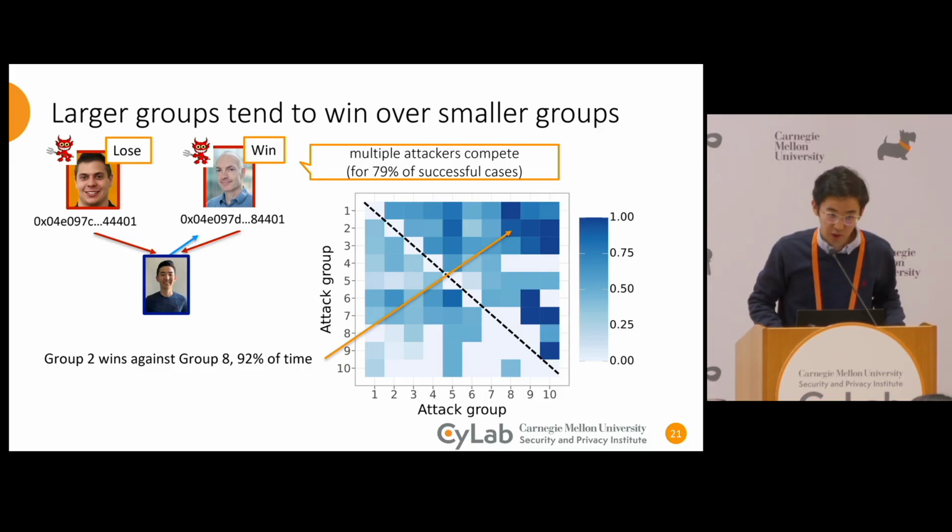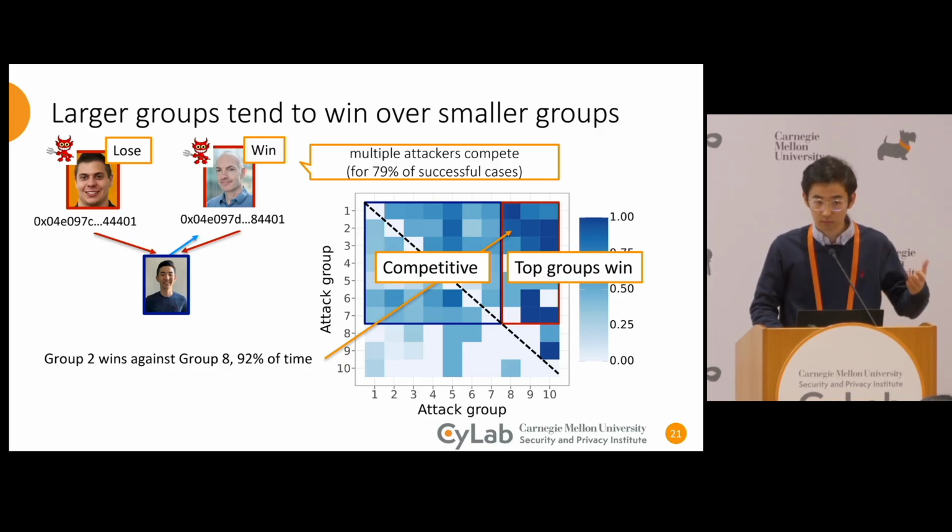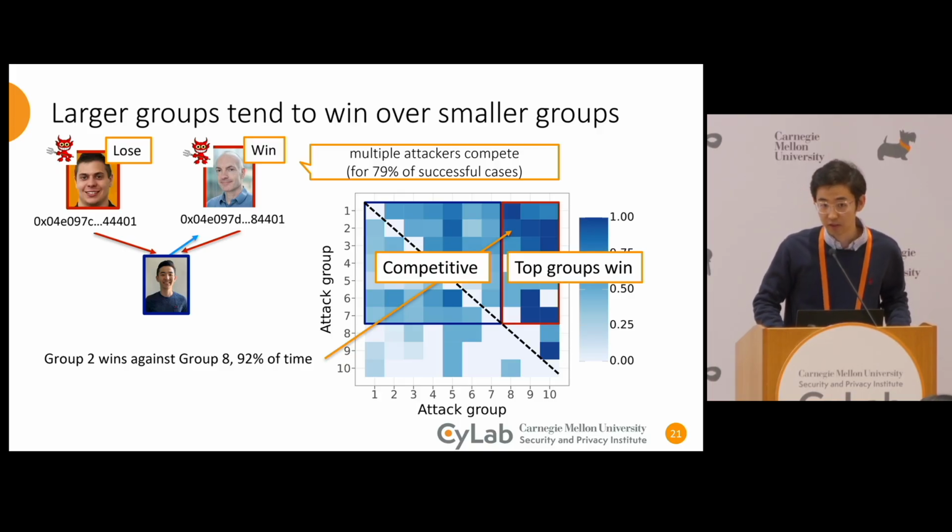For example, group 2 wins against group 8 92% of the time, so we have a darker blue here. So it shows that the large groups are very competitive. The winning ratio among them stays around 50%, whereas they dominantly win against smaller groups.